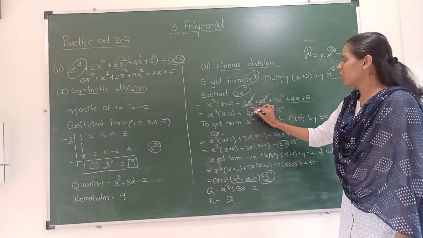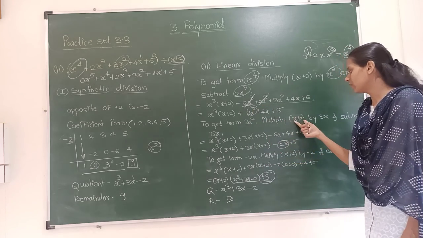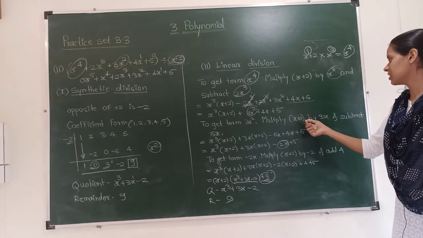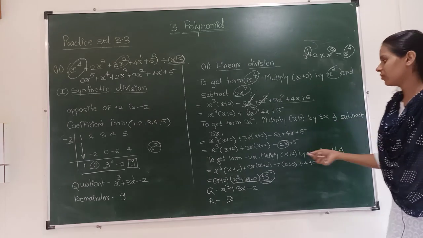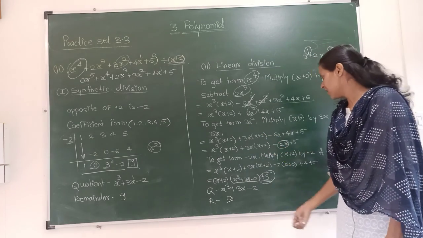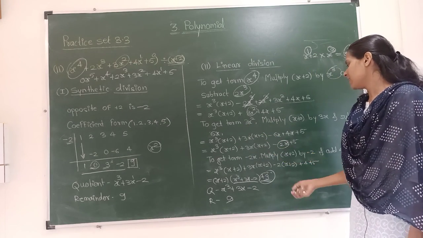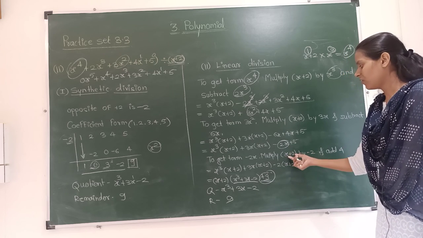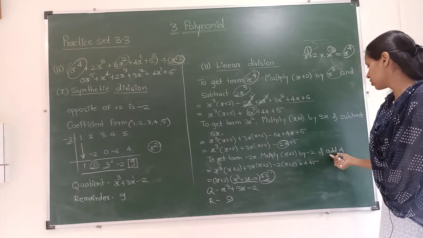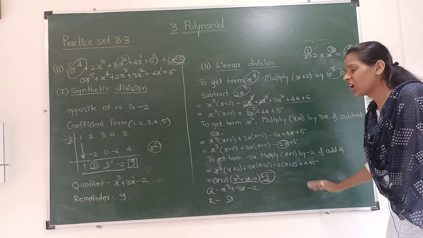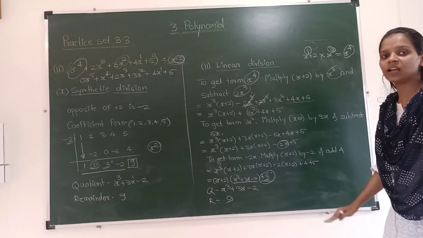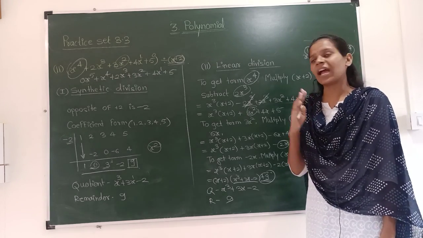Now to get this term, we have to multiply x + 2 by 3x and subtract 6x. Now the term we will get is minus 2x. To get this term, we have to multiply x + 2 by minus 2 and add 4. This is how you have to use your mind as much as you can.